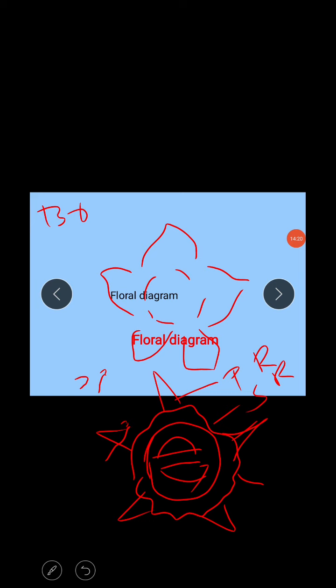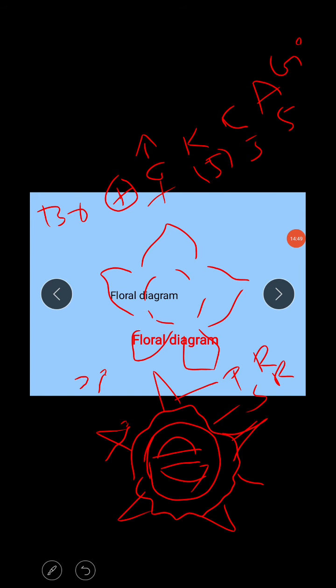I'll go with the central flower first: Br, actinomorphic, bisexual, sepals 5 united, petals 5 ununited, stamens 5, G2, which means bicarpellary is present here. This is the central flower.